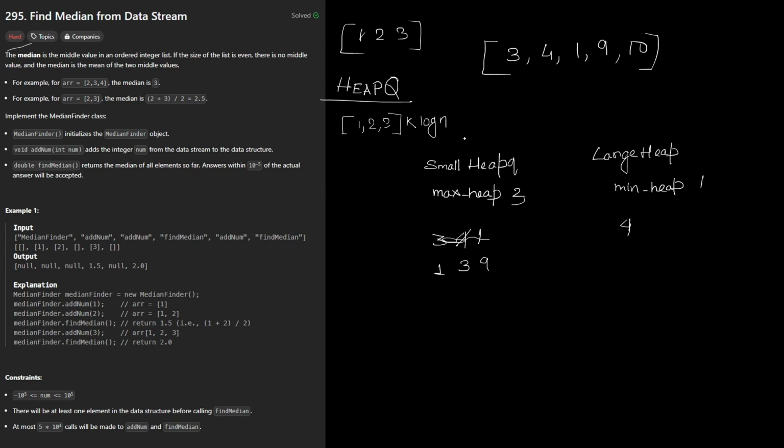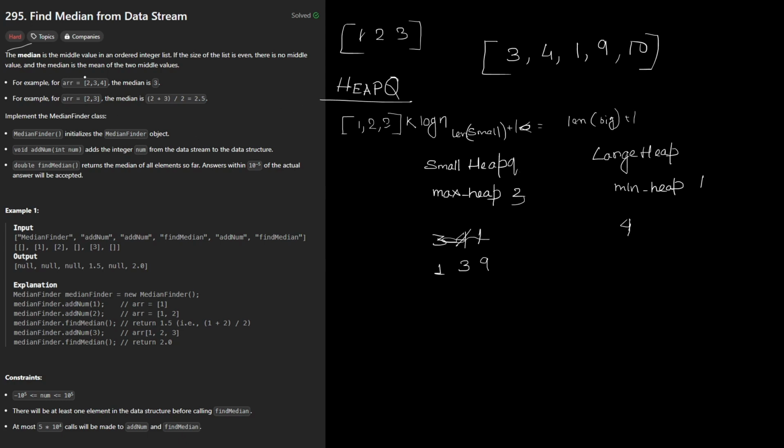So the basic idea to remember is that the small one is balanced if both lengths are the same, or at least one of them is larger by one.